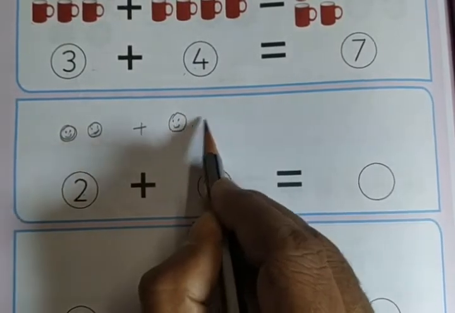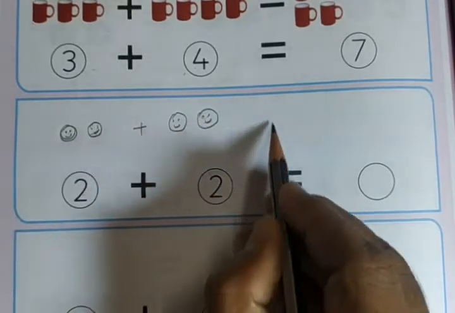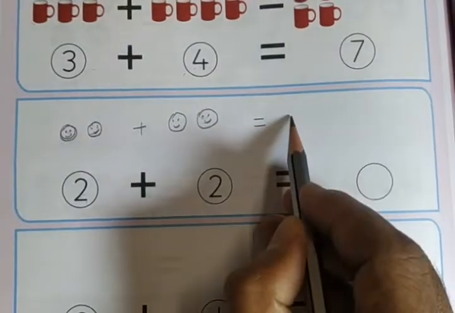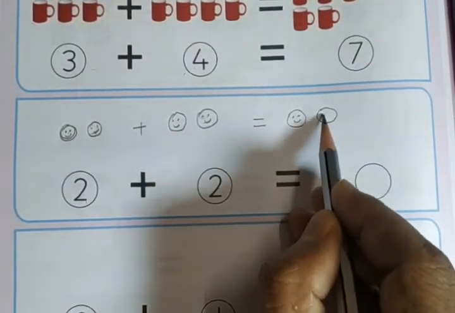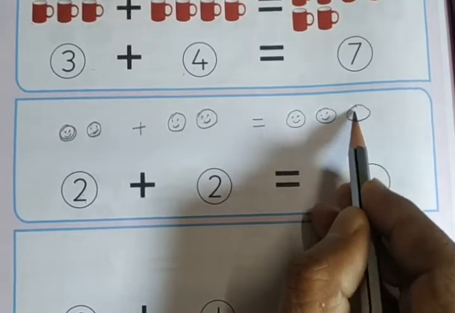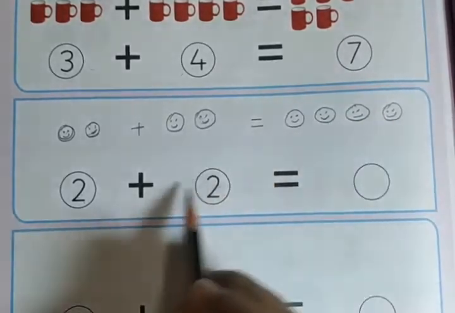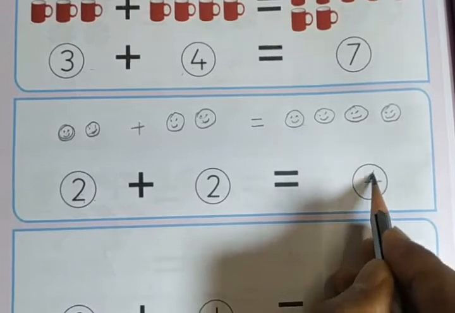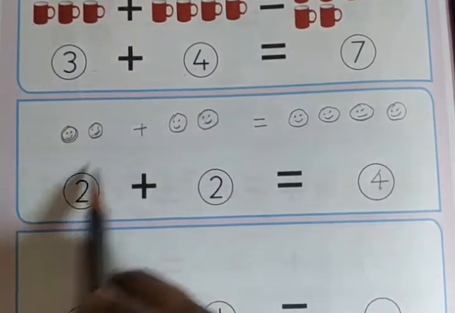How many smileys will it become? 1, 2, 3 and 4. 4 smileys. 2 plus 2 is equal to 4. Write down here 4. 2 smileys here, 2 smileys here, total 4 smileys.